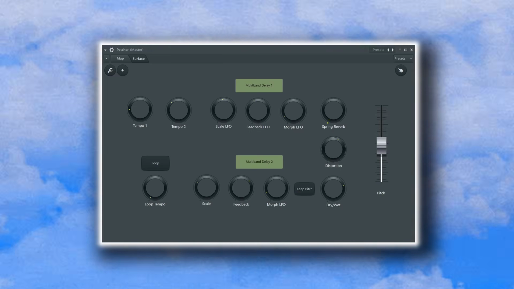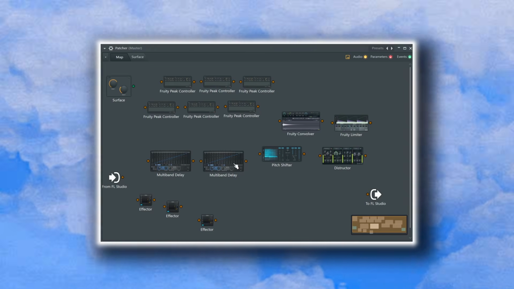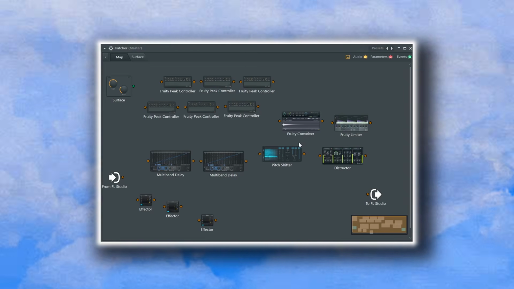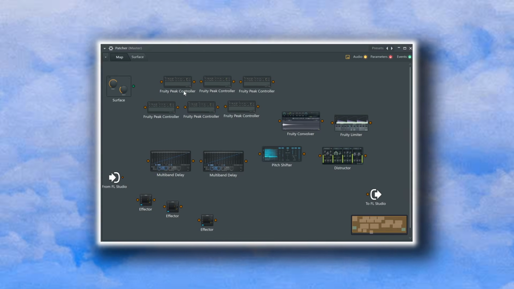Let's start off with all the components of this Patcher preset. We will be using 3 instances of Effector, 2 multi-band delays, a pitch shifter, Fruity Convolver, Destructor, a limiter, and a whole lot of Fruity Peak Controllers.